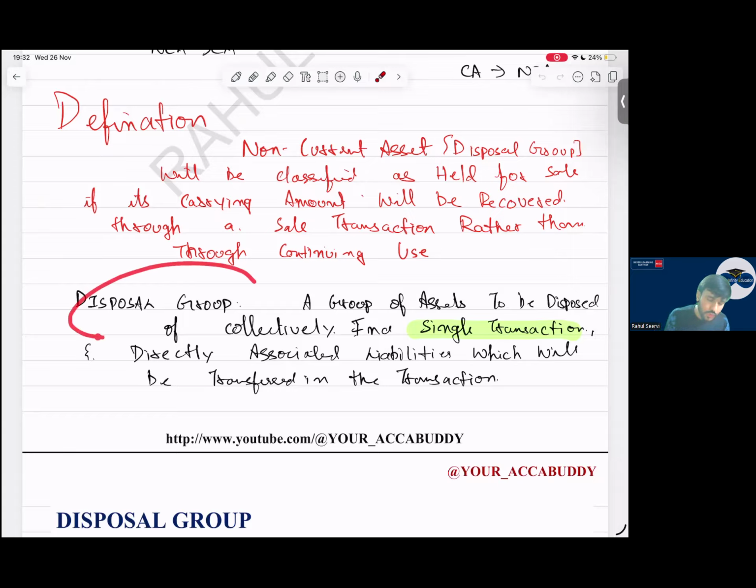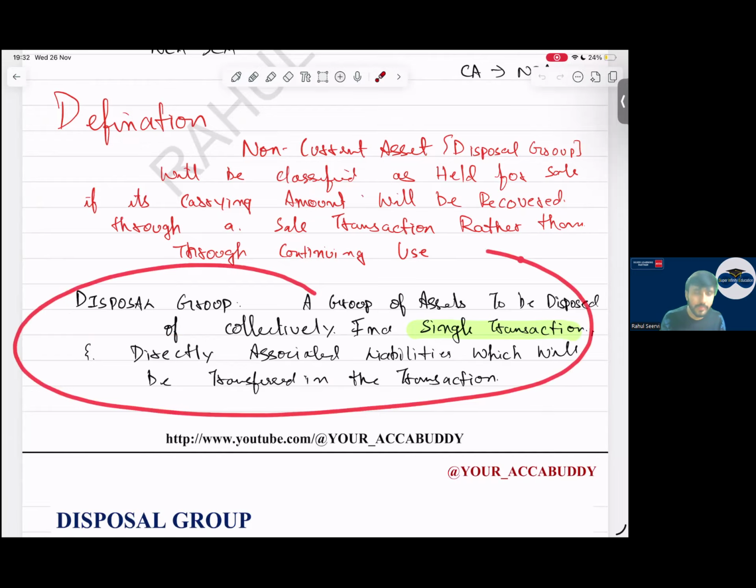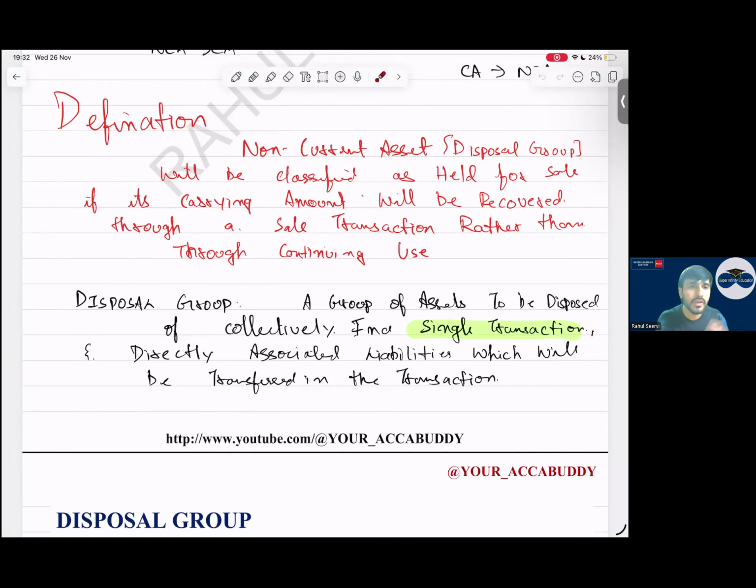So what is a disposal group? A group of assets and liabilities which has been disposed of in a single transaction. In your exam, from disposal group, what is the question that can come? Two or three data would be given and the question would be to identify which is a disposal group. So identify it properly.